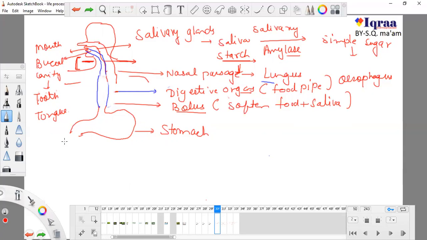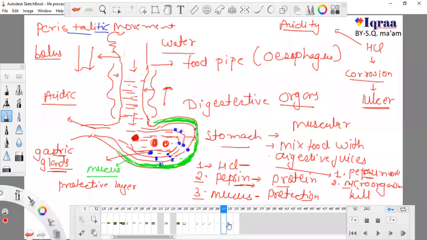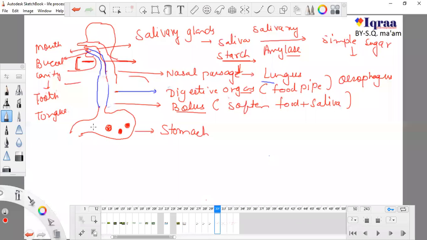Now the food particles are treated with HCl and with pepsin, which can digest protein. After this treatment, the food material passes on to another part of our body known as the intestine. We have two intestines, small intestine and large intestine, but here it is going to the small intestine.